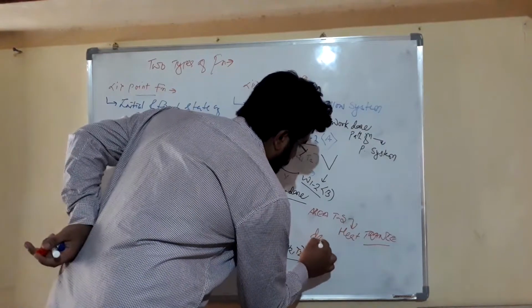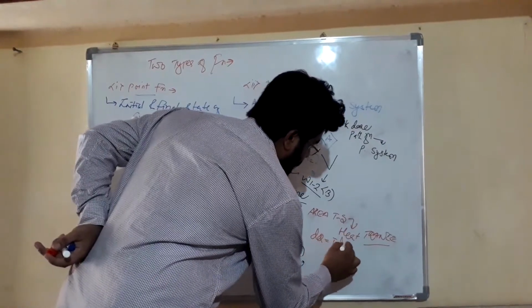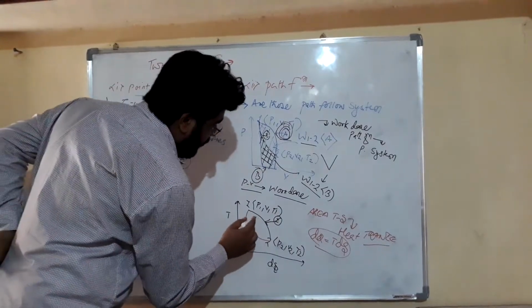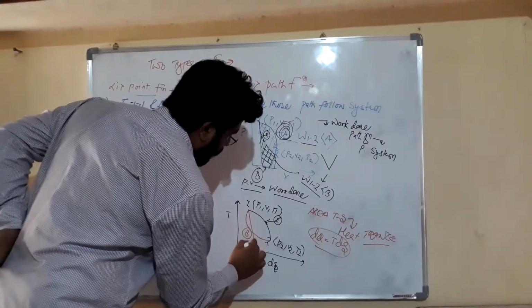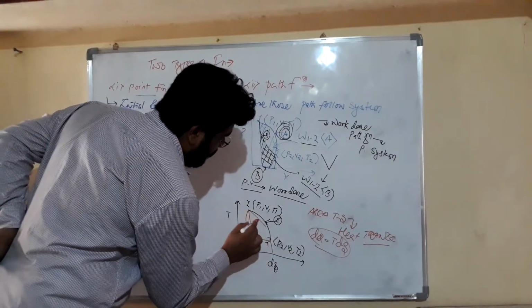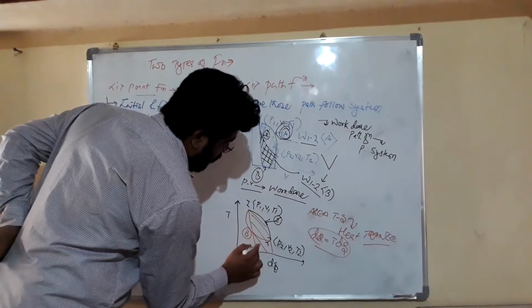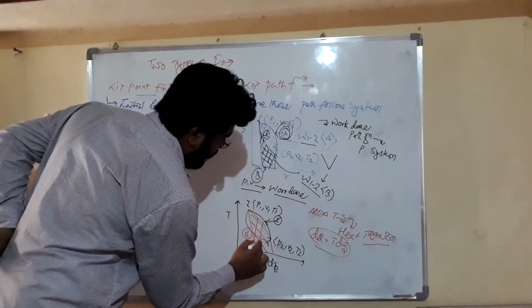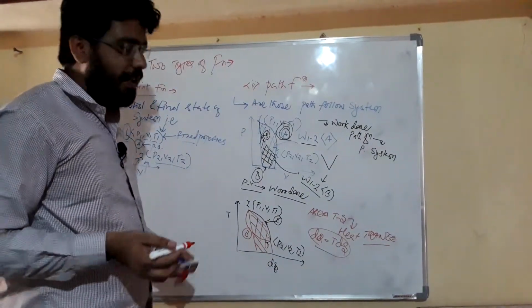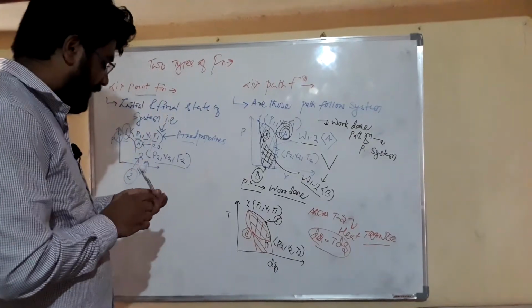dQ is equal to T dS, friends. So friends, the area under this TS diagram on the entropy axis gives us heat transfer. In case of our process A there is more area, so more heat transfer.